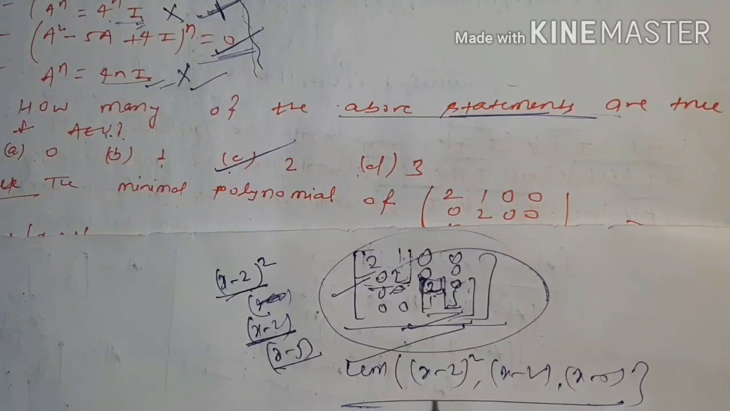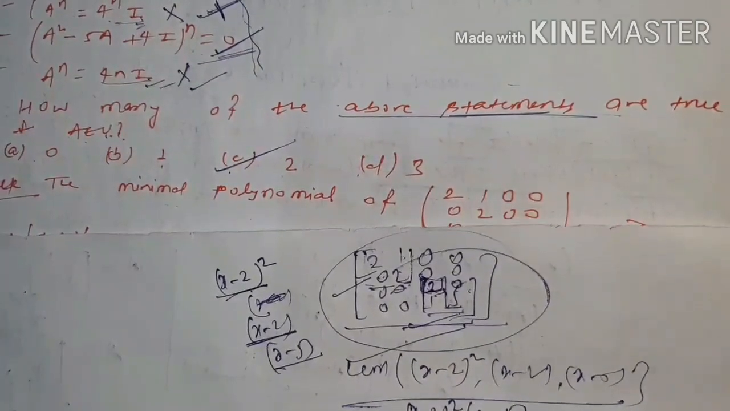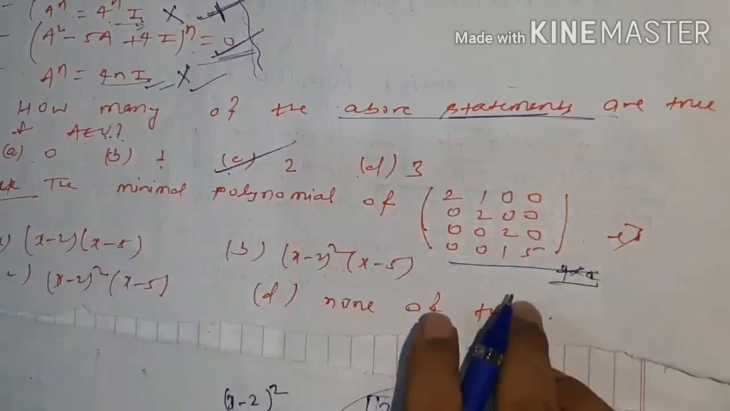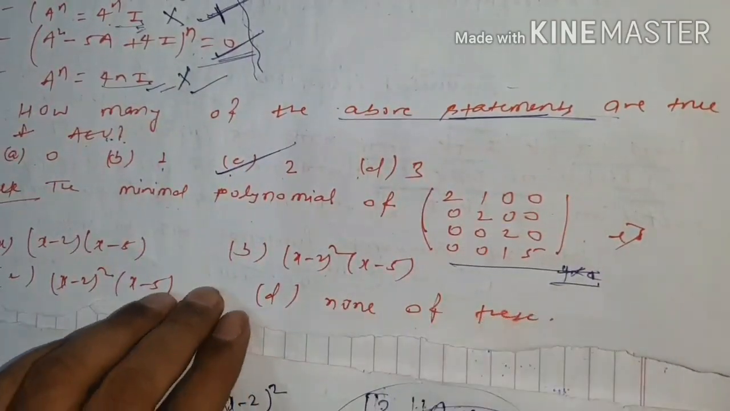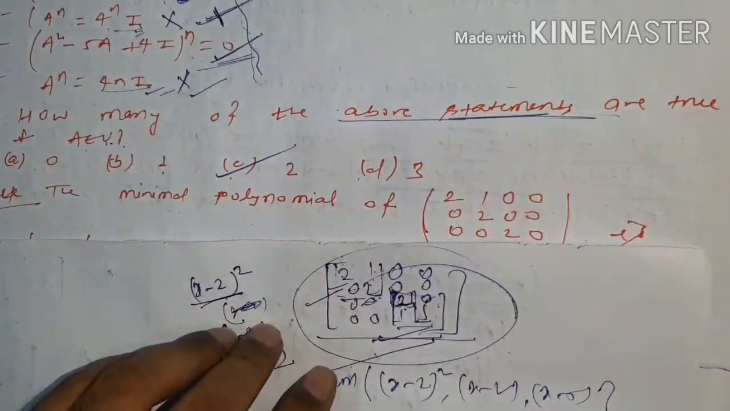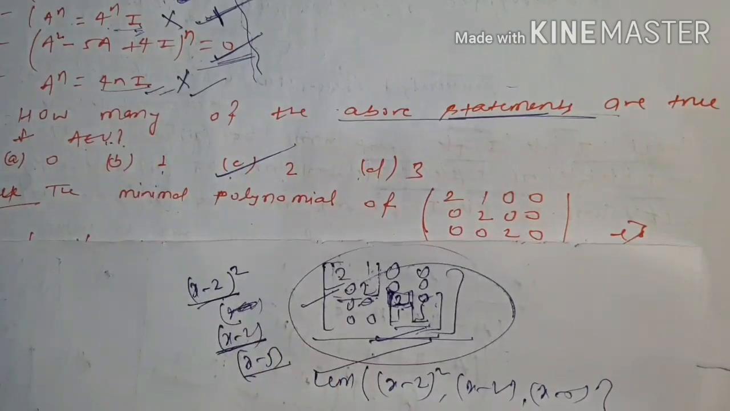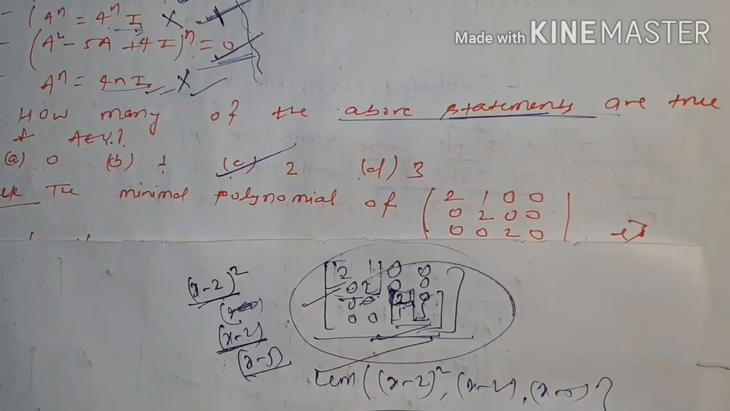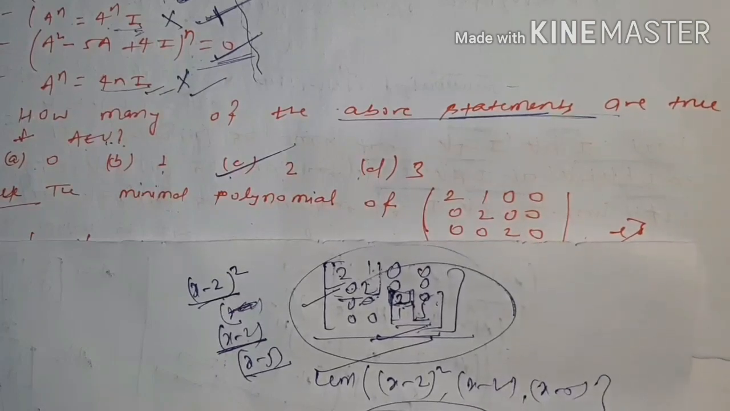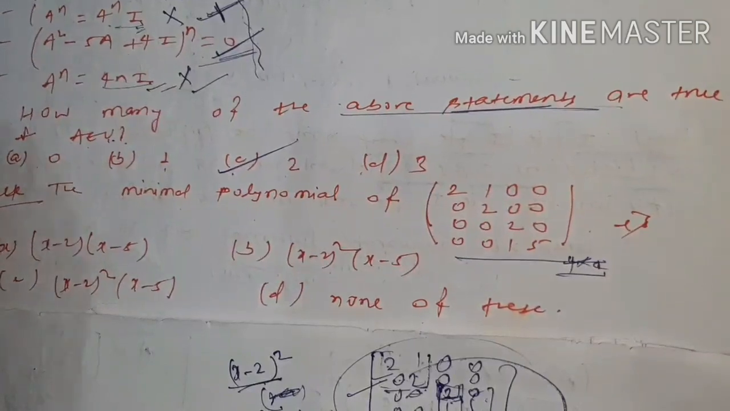So what will be the LCM? (x minus 2) whole square times (x minus 5). This will be the minimal polynomial of this matrix. And for verifying, you just put the whole matrix A in place of x, and 2 as 2I, 2 times the identity, and (A minus 2I) whole square times (A minus 5I) will give a null matrix. So this is the minimal polynomial by the definition of the minimal polynomial.